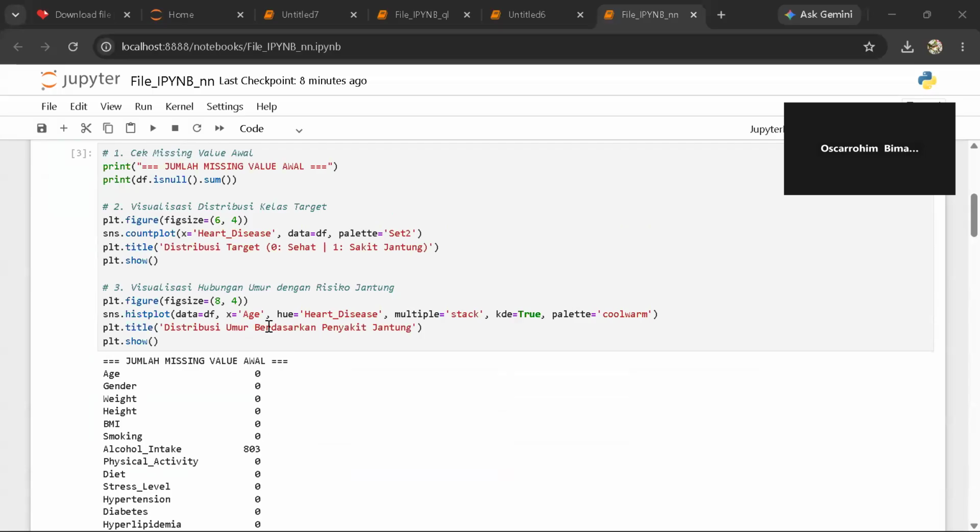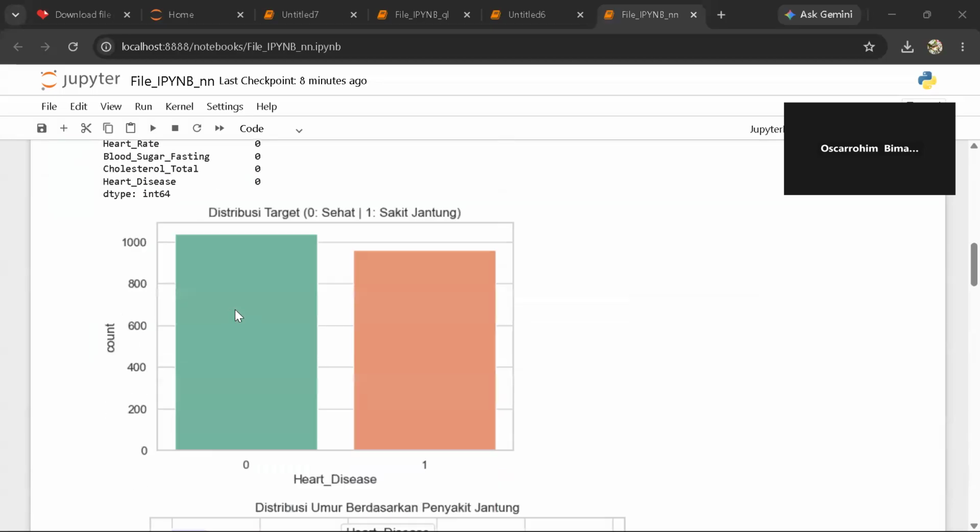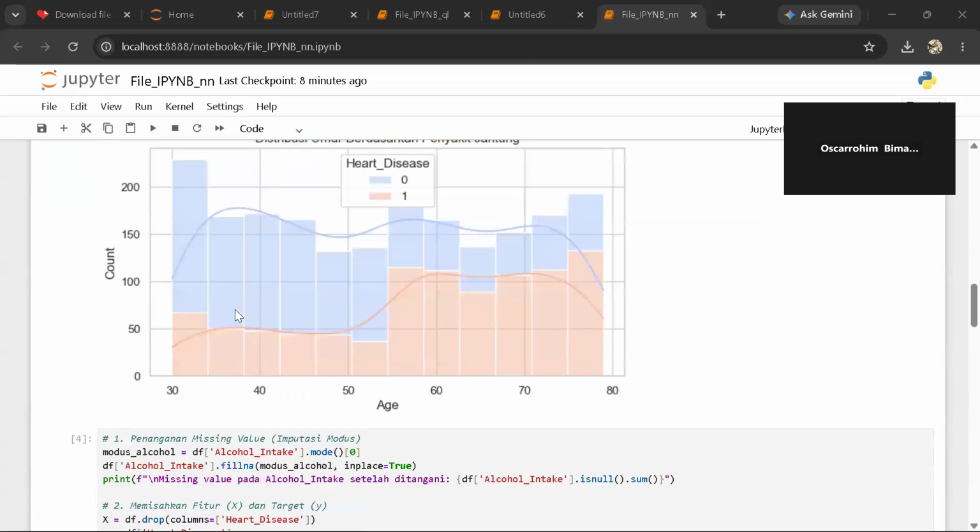During my analysis, I found that the alcohol intake column contained missing values. I could use mean or median imputation. Instead, I used mode imputation, filling the missing values with the most frequently occurring category in that column using the fillna method.